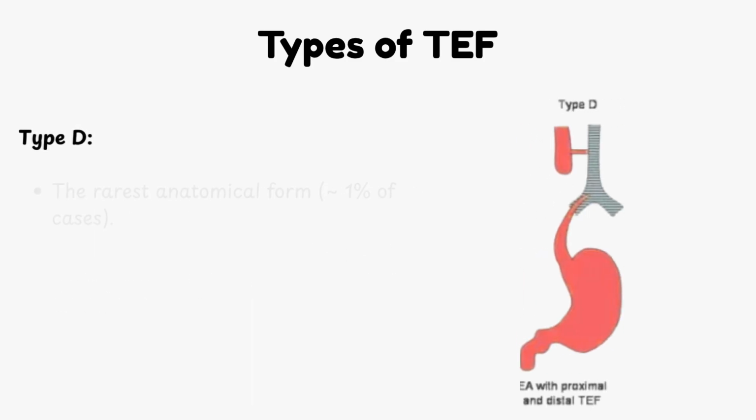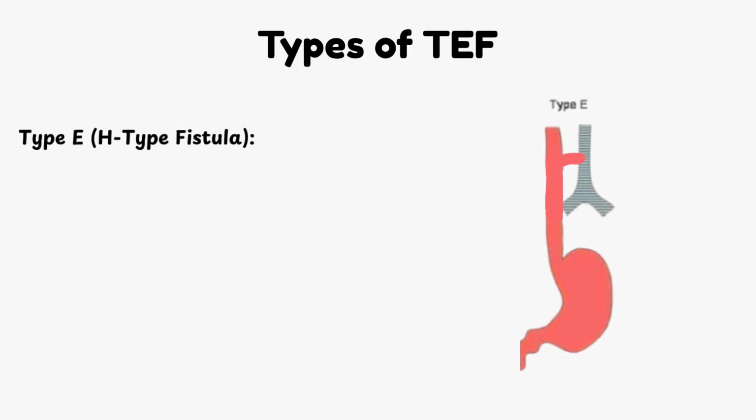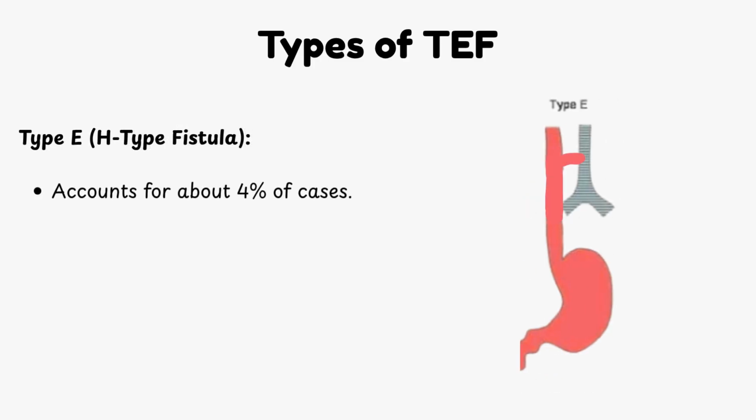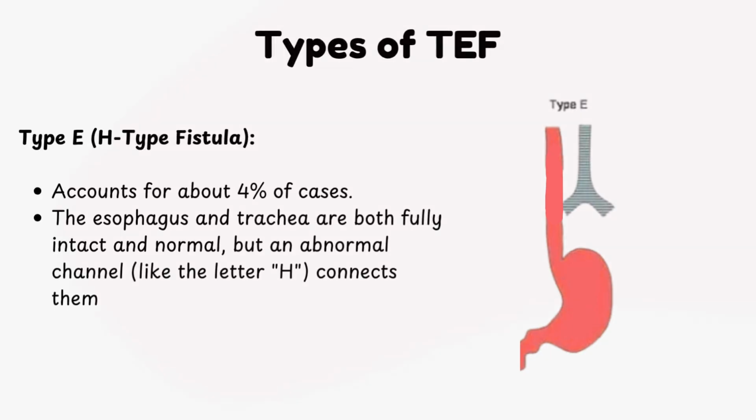Type D. It is the rarest anatomical form, accounting for roughly 1% of cases. Fistulas connect both the upper and lower portions of the esophagus to the trachea. Type E, the H-type fistula. It accounts for about 4% of cases. The esophagus and trachea are both fully intact and normal, but an abnormal channel, like the letter H, connects them.